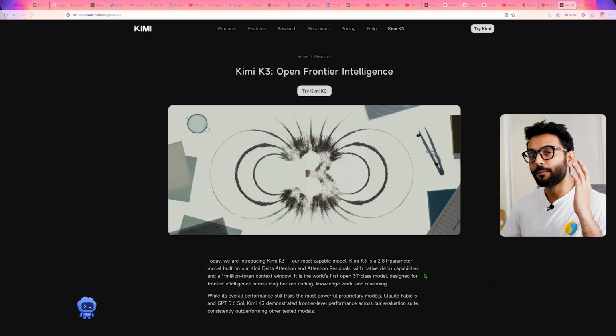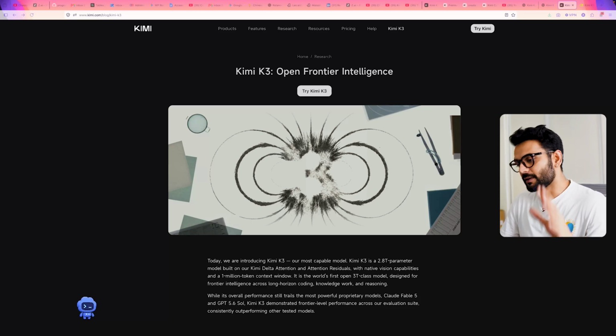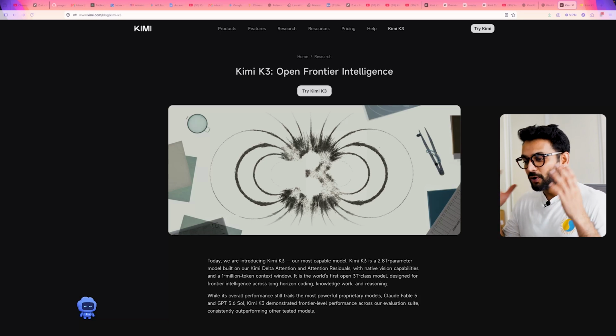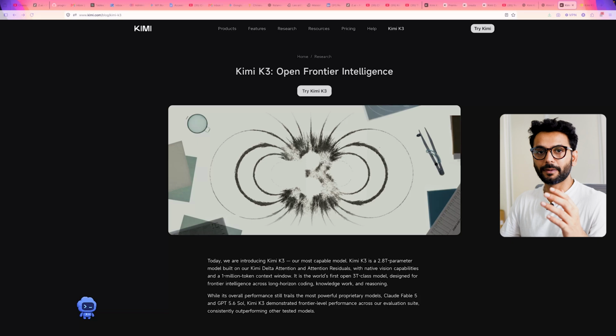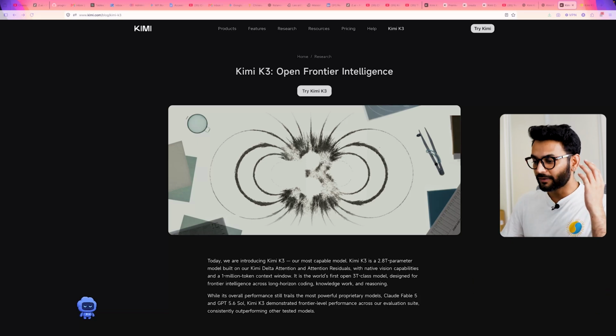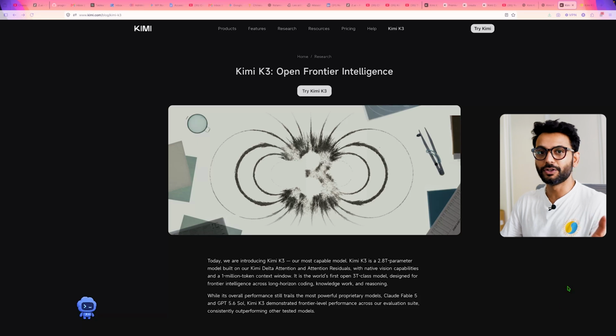K3. And this is an MoE model where they have 896 experts, but only 16 of them activate at a given time. So how does this enormous model actually look? Is it generally open, and where does it stand in comparison to GPT 5.6 or Fable 5? We'll talk about everything in detail and also give you an example of how we design a chip in this video, and it can also do really great video editing. And I will explain the technical part in an easy way, how they achieve this amazing intelligence.